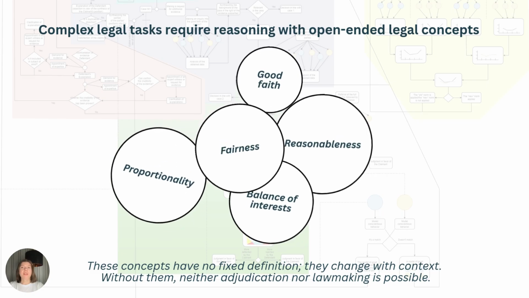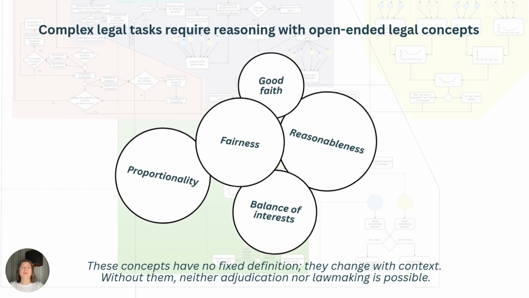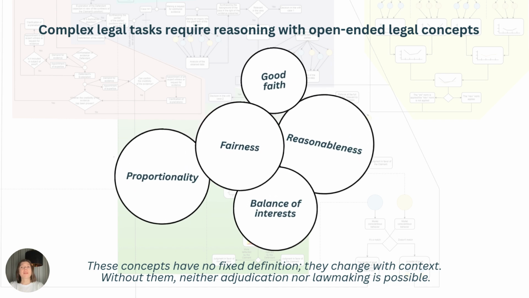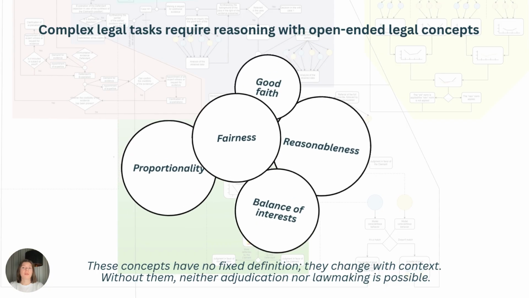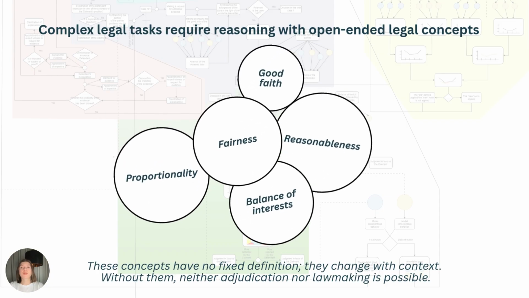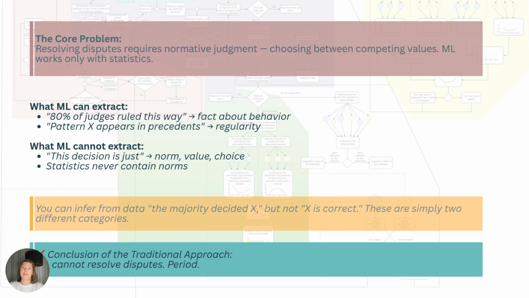In law, key decisions depend on open textured concepts such as fairness, reasonableness, and good faith. These categories never have a fixed content. Their meaning shifts from one situation to another. It is precisely this reliance on open concepts that makes legal reasoning computationally complex.